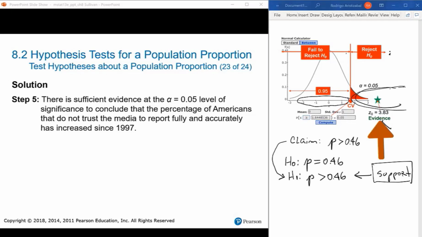There is sufficient evidence at the alpha 0.05 level of significance to conclude that the percentage of Americans that do not trust the media to report fully and accurately has increased since 1997. We have found evidence in this study to support this statement.